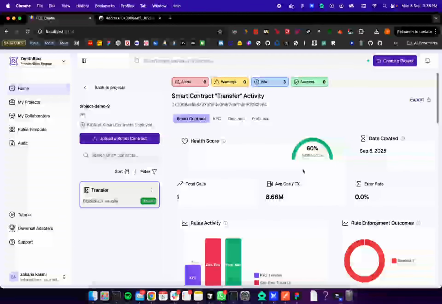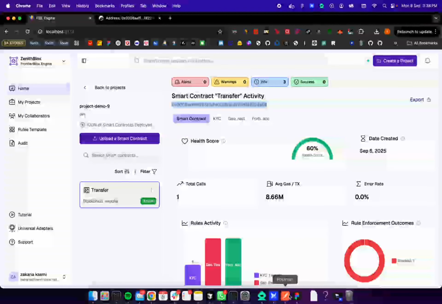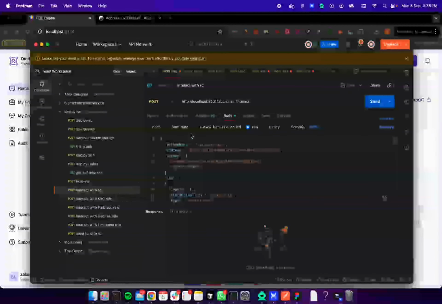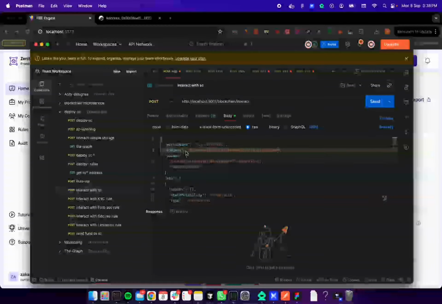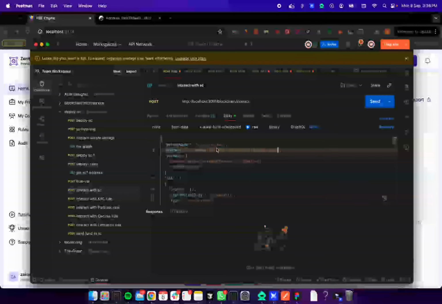Yeah, so for now, let's start with interacting with the smart contracts. We're going to use the Postman API to interact with the smart contracts. So first of all, let's start with testing. We're going to add in here the address of the smart contract.